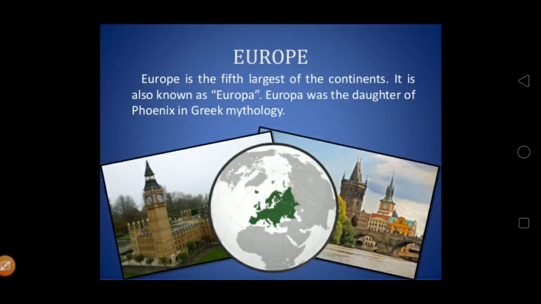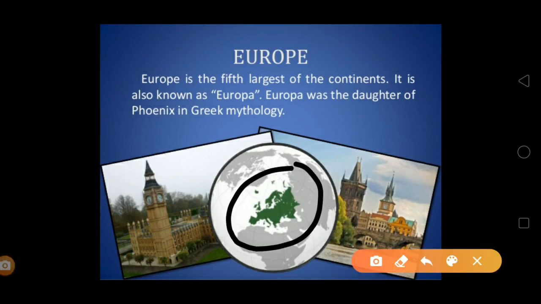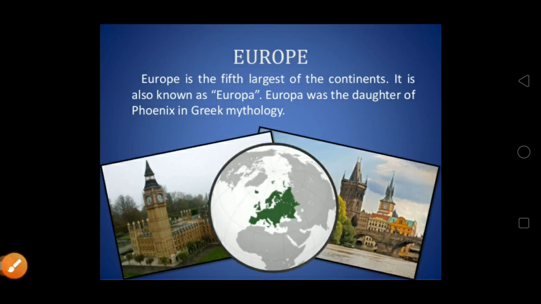Let's come to Europe, one of the most beautiful continents in the world. It is the fifth largest continent, and it is also known as Europa. Europa was the daughter of Phoenix in Greek mythology. That's why the name is Europe. You can see that this is Europe. The location of Europe is at the center of the earth. The climate of Europe is cold. Mostly the weather is cool, and rain comes at any time there.